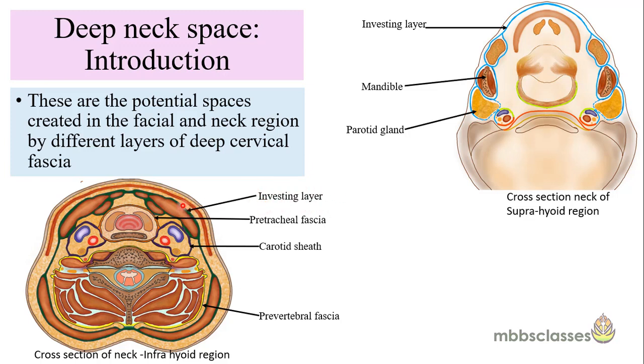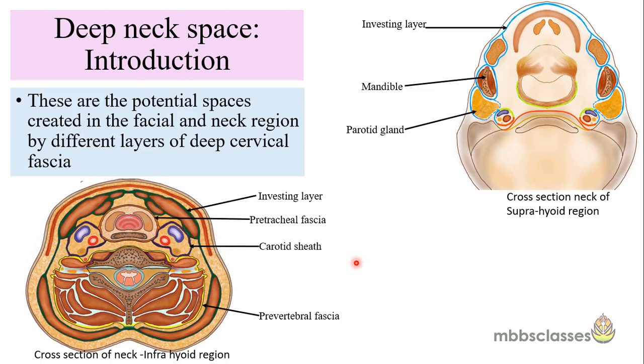First is the investing layer, which invests all the muscles of the neck and the facial region. Then the pretracheal fascia, which is the fascia around the viscera of the neck, like thyroid gland, trachea, and the esophagus. Next is the prevertebral fascia, which is present around the vertebra and the prevertebral muscles. And last is the carotid sheath, which gets contributions from the investing layer, pretracheal fascia, and the prevertebral fascia, and it ensheathes the carotid artery, internal jugular vein, and the vagus nerve.